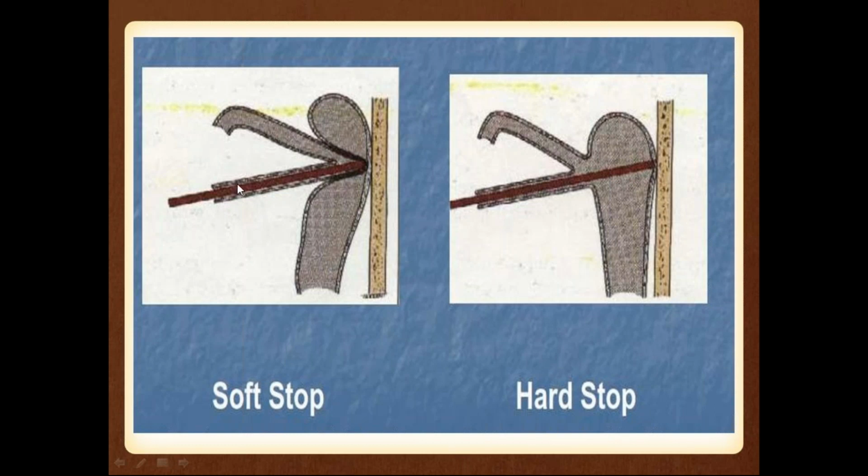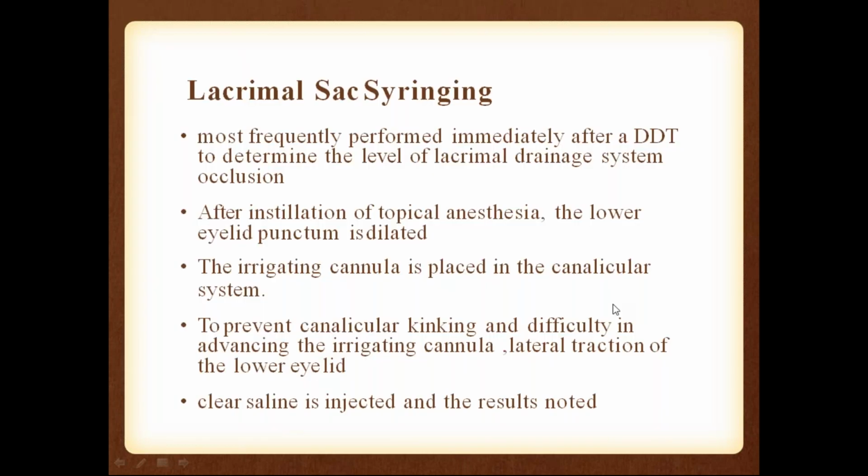So if there is a soft stop, you can say this is the canaliculi and this is the lacrimal sac. There is a block between the canaliculi and the sac. Then it becomes the soft stop. If it is a hard stop, the obstruction is in the nasolacrimal duct. Next comes the syringing.